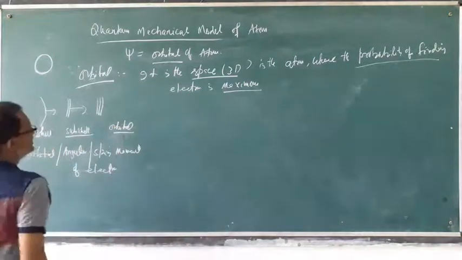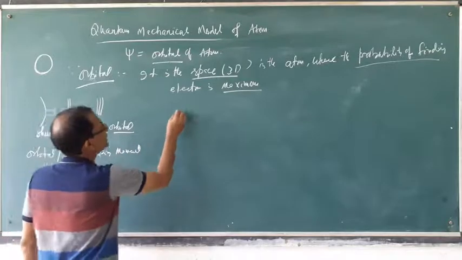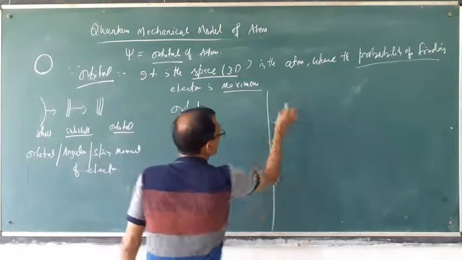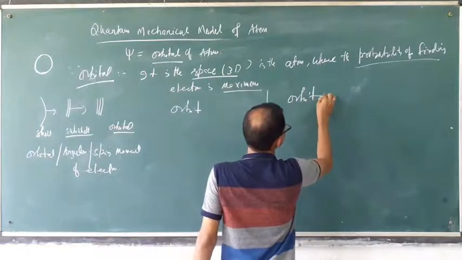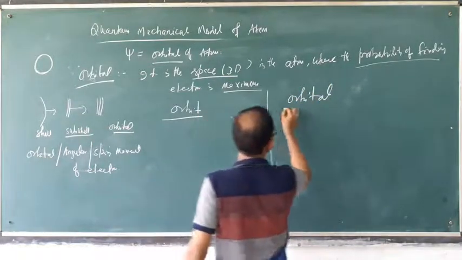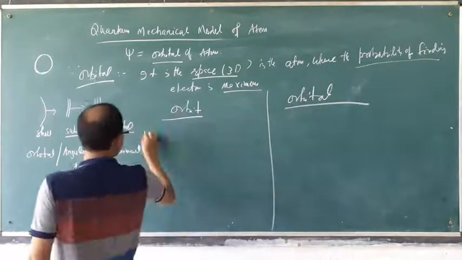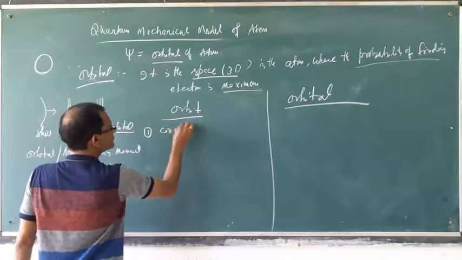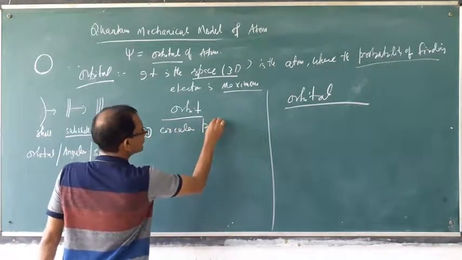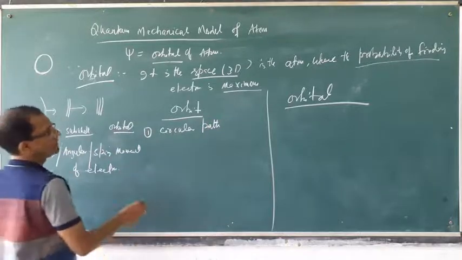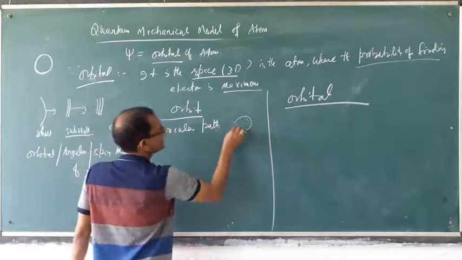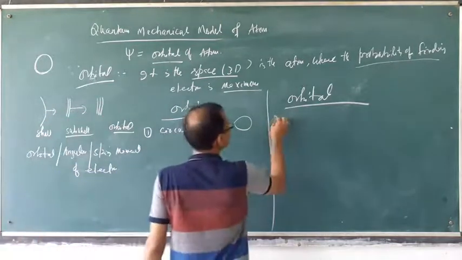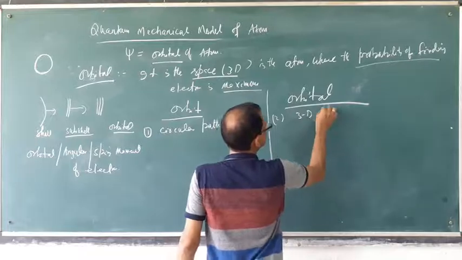So what is the difference between orbit and orbital? Orbit is a circular path. The circular path is called orbit. But orbital is a three-dimensional path, a 3D path.